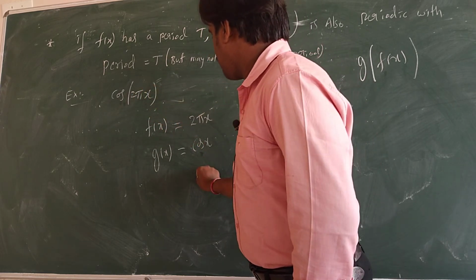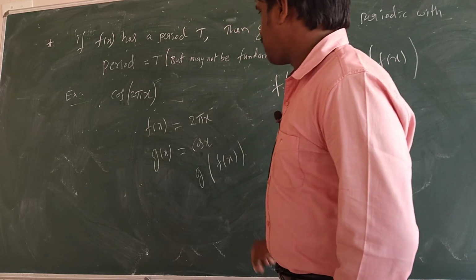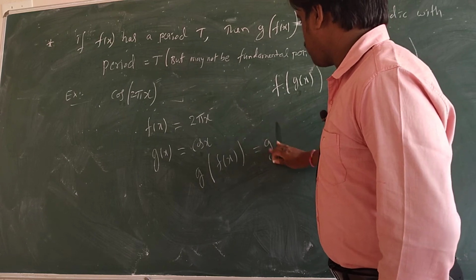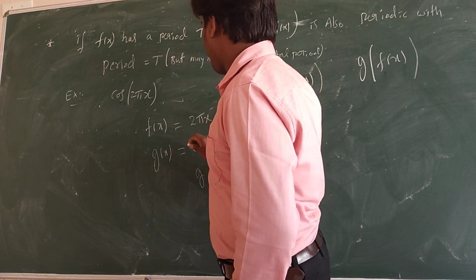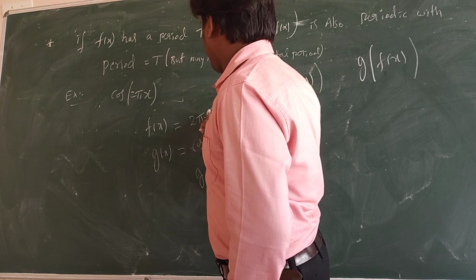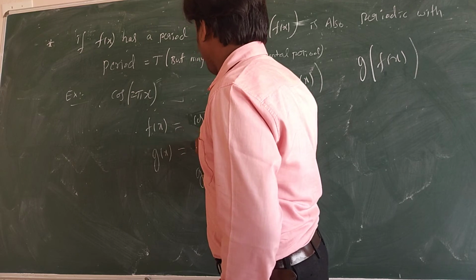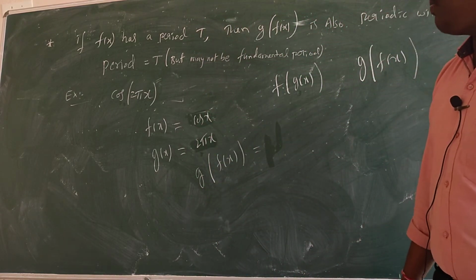So what do I write here? G of f of x. So what do I get here? G is cos, so here I will write cos, and here I will write 2 pi x. Now which function will it be?